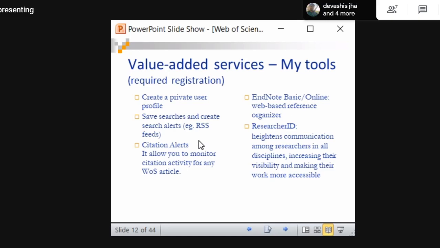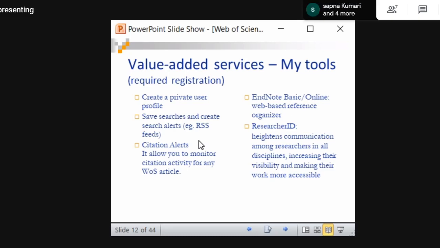For example, Ritesh Kumar: there will be many people like Ritesh. One is from library science, one might be from biology. How will you differentiate? This ID will help to differentiate people with the same names. This ID is for Ritesh from library science only. This ID is for Ritesh from botany only, like that. That will help, because if I am searching for the publications of Ritesh, I will get all the Ritesh, whoever has publications indexed in Web of Science.